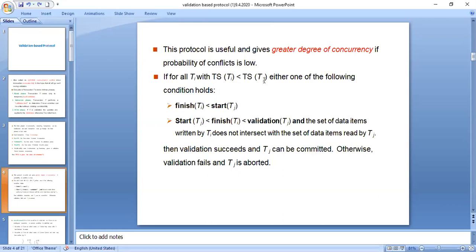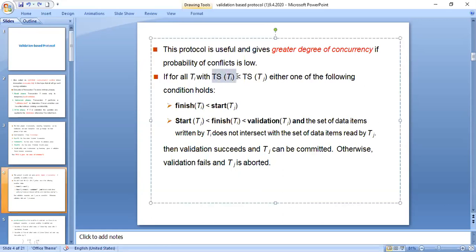What are the conditions that have to be held? When TI has started before TJ, then the finish of transaction TI must be less than the start of TJ. It will be something like this.